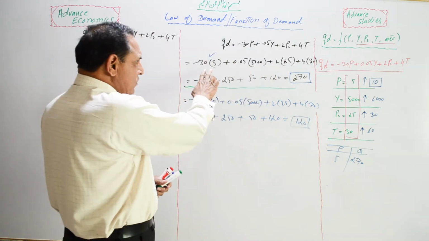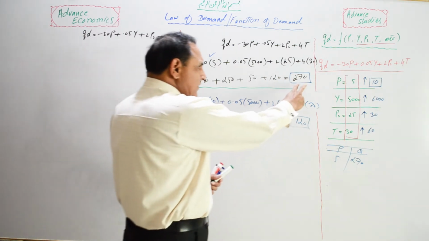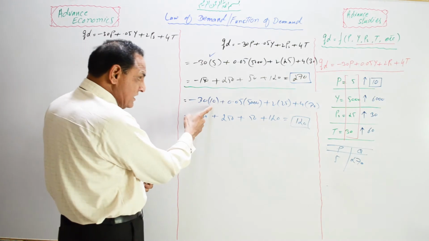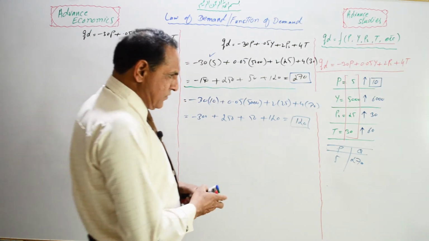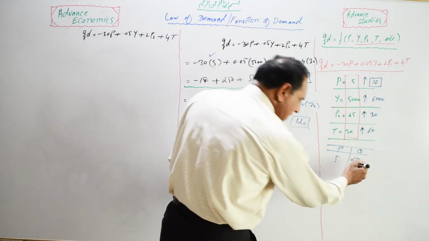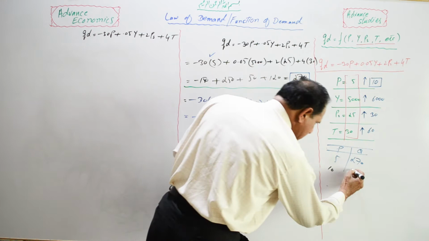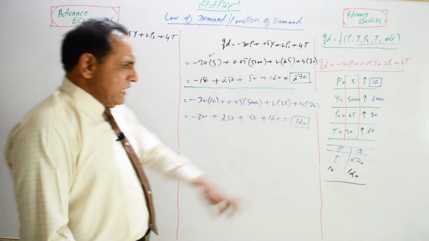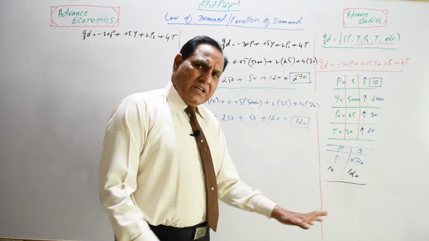Look at the chart. When the price of the commodity is 5 rupees, 270 units are going to be purchased. If price increases, quantity demanded is going to decrease. At 5 the quantity was 270, and at 10 the quantity demanded reaches only 120. It means that if price increases, quantity demanded will decrease.